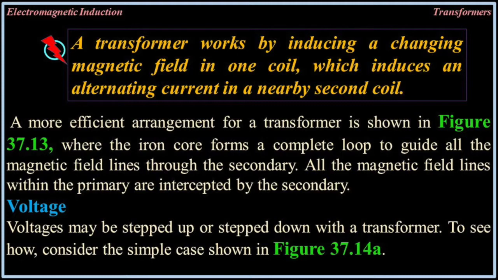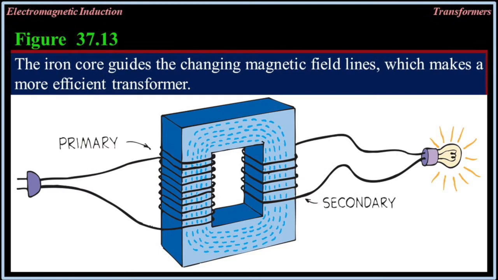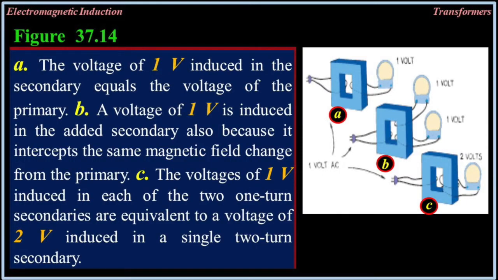To see how, consider the simple case shown in 37-14a. Figure 37-13: the iron core guides the changing magnetic field lines, which makes a more efficient transformer. Figure 37-14a: the voltage of 1 volt induced in the secondary equals the voltage of the primary.